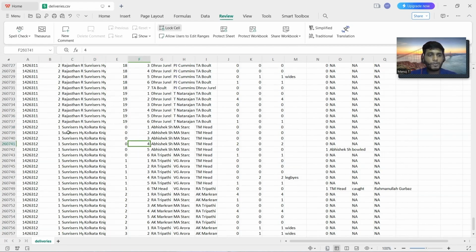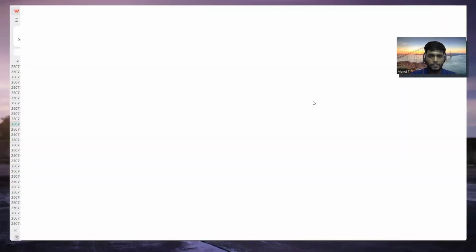After performing the analysis over this data set, I had something on my mind. If I had all the ball-to-ball information about the final match, could I build a data scorecard out of it? Let me show you how the scorecard looks.